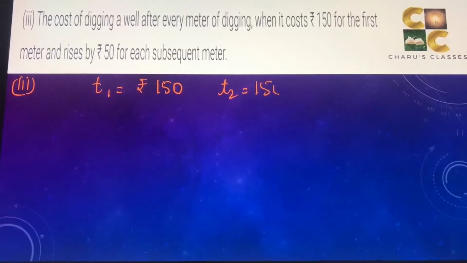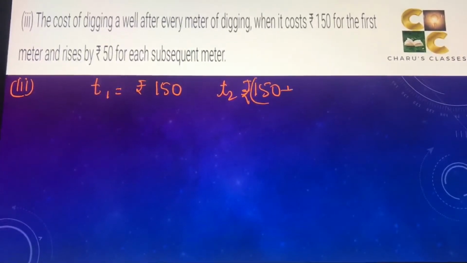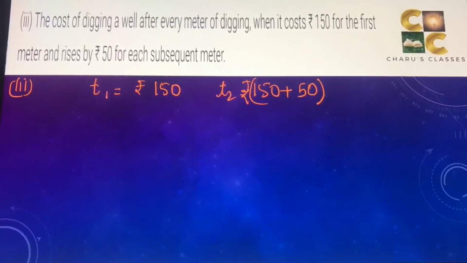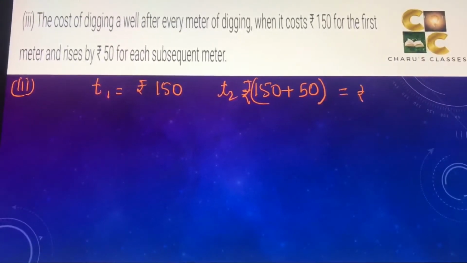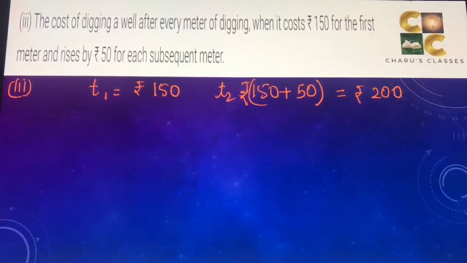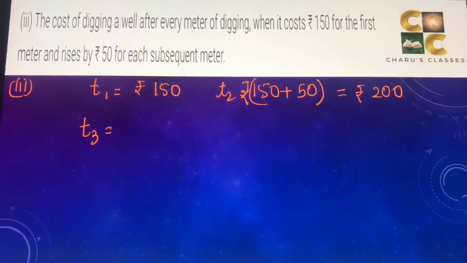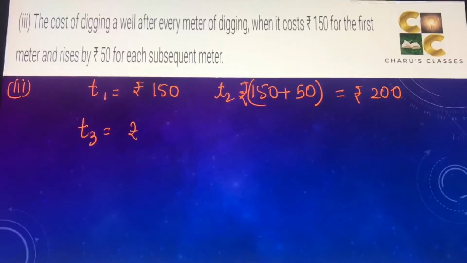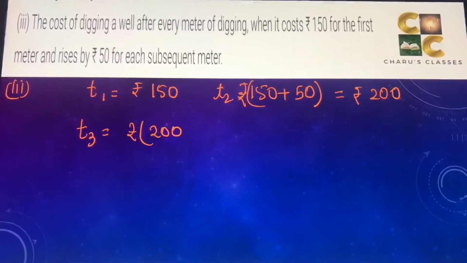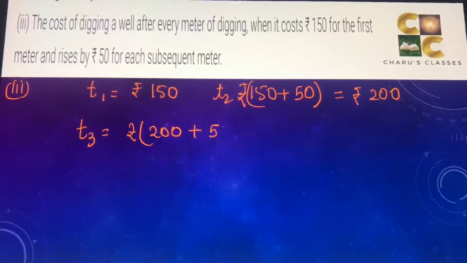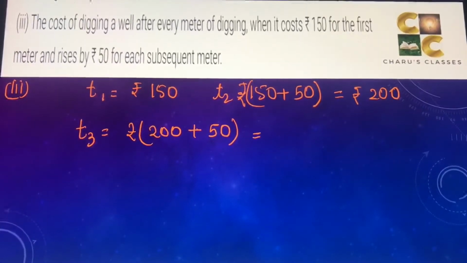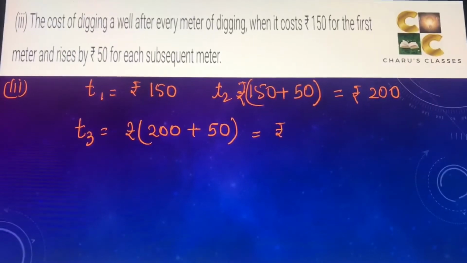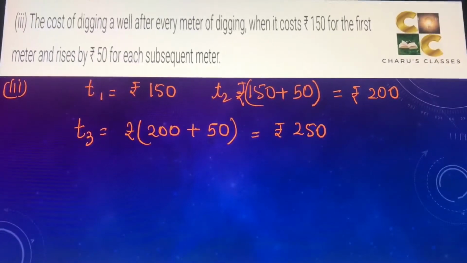The first term plus another 50 for the second meter is to be added to the cost. This makes the cost rupees 200. If we talk of T3, already 200 rupees previous cost ho chuka hai and 50 is rising. So this meter also will be charged extra 50. So that will be rupees 250.